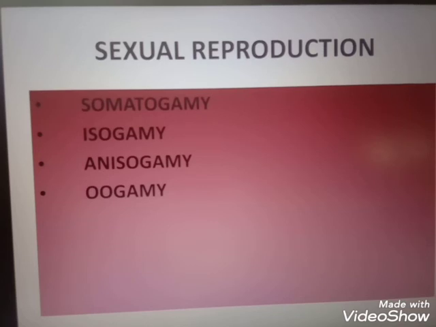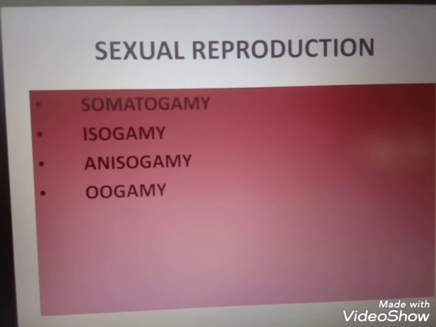So somatogamy occurs in ascomycetes and basidiomycetes. Clear? The next is isogamy. Iso means similar, gamy means fusion. So similar types of gametes are fusing. That is known as isogamy.